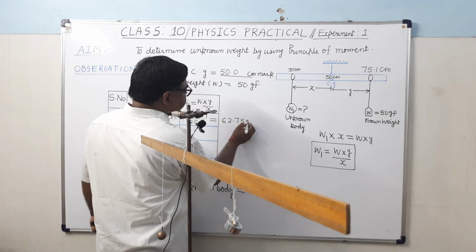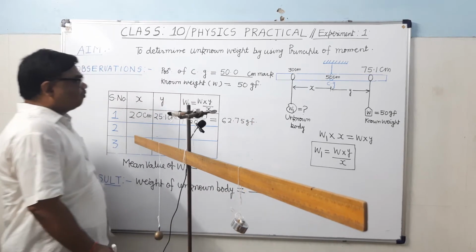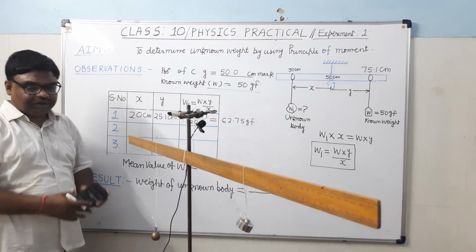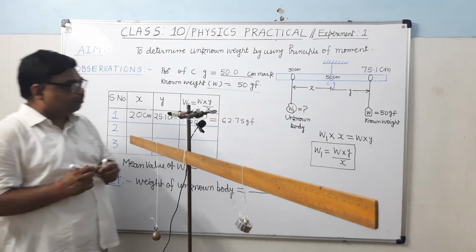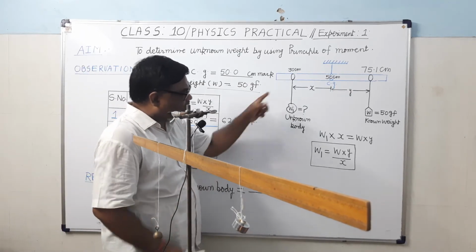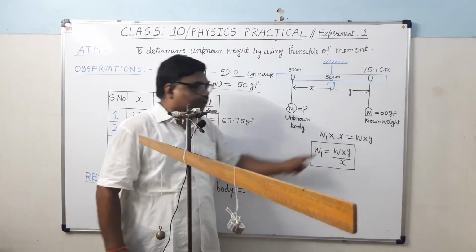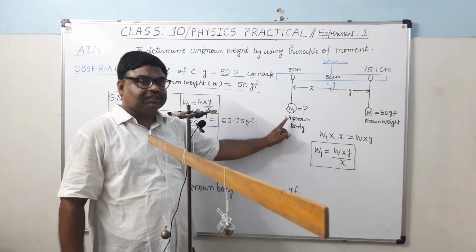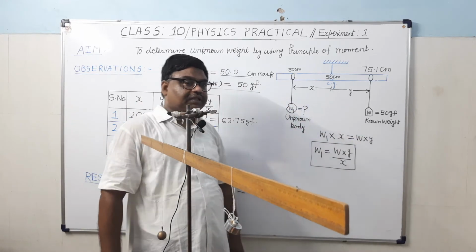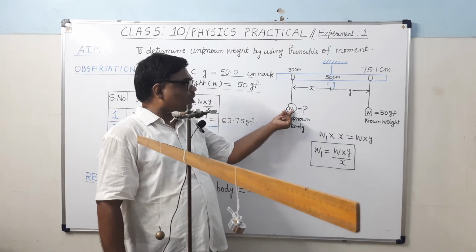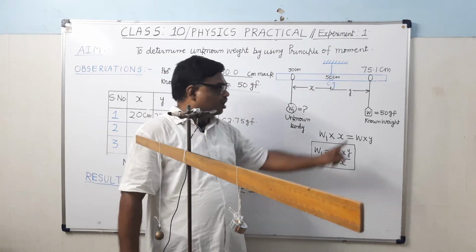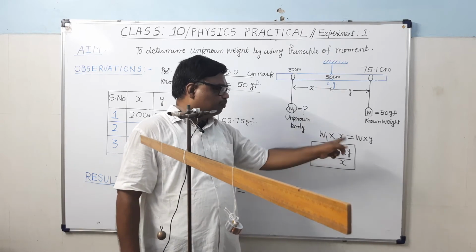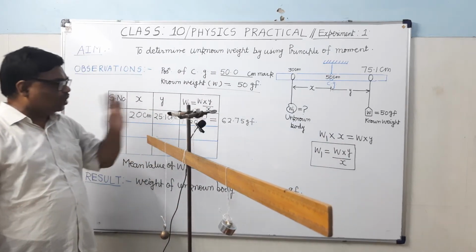62.75 gram force. Why in gram force? Because the known weight W is a 50 gram force. In equilibrium, W1 will set up an anti-clockwise moment and W will set up a clockwise moment, and since the scale is horizontal, the moment produced by this will be equal to the moment produced by that. The moment produced by the unknown weight is W1 into x. The moment produced by the known weight is W into y. So W1 will be W into y upon x. This way you can calculate.